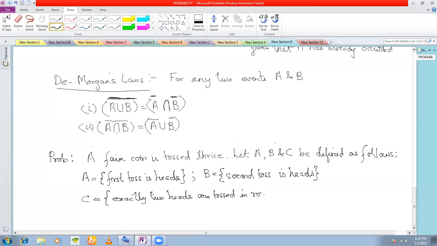So 3 events are given to you. The question is, check whether number 1, A and B are independent.